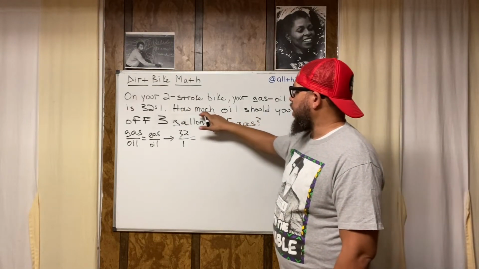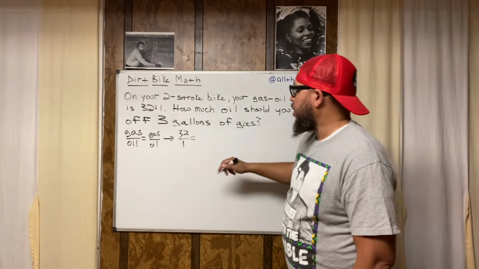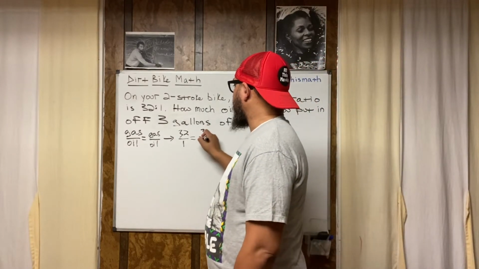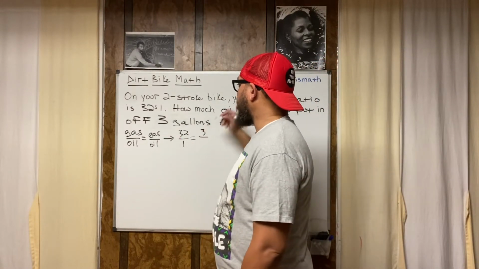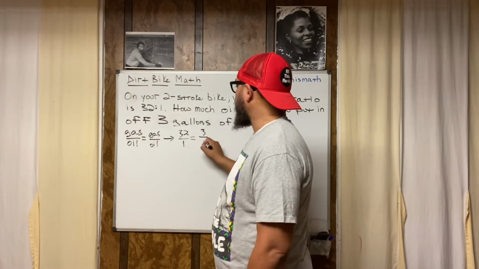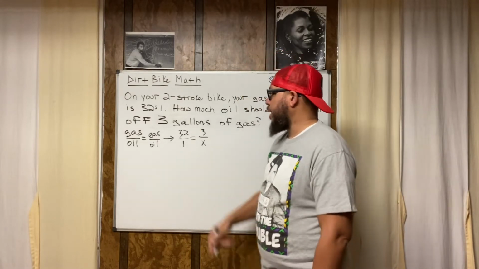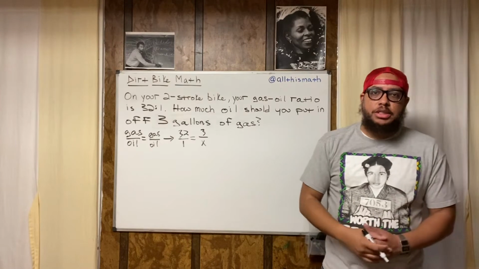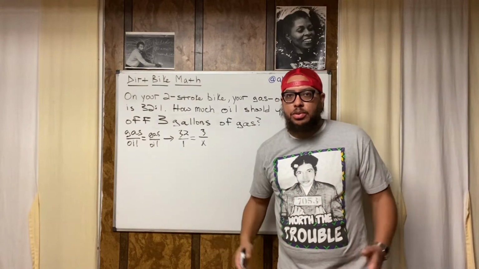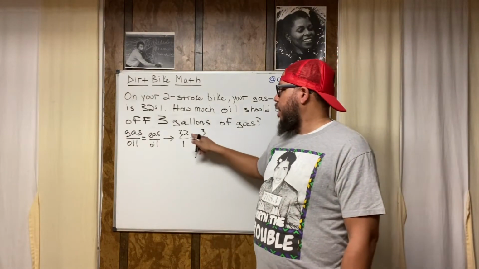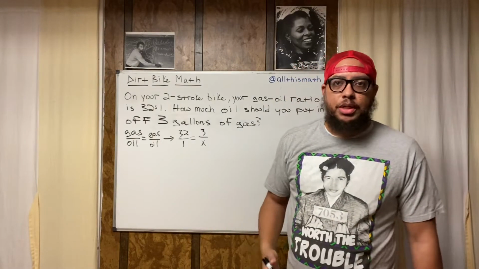And also we have 3 gallons of gasoline. So we put the 3 on top because gas is up top, right? We don't know how much oil, so we use a variable to represent that. So this is my equation. Once you got an equation, you're in a good space. Now you just need to know how to solve the equation, all right?